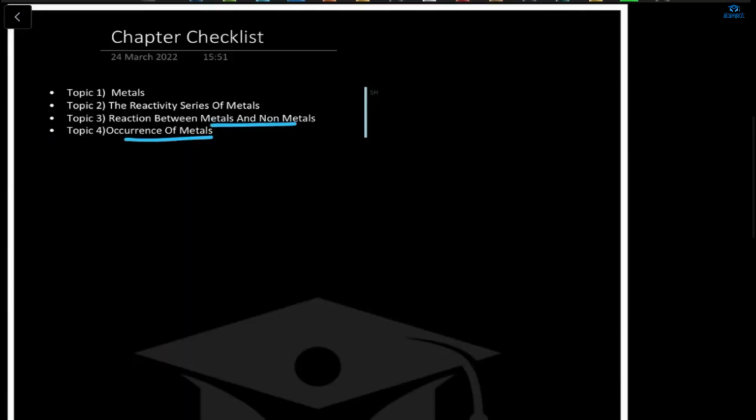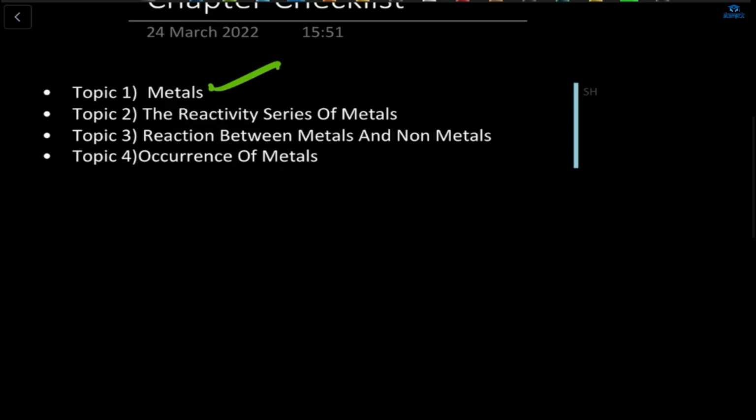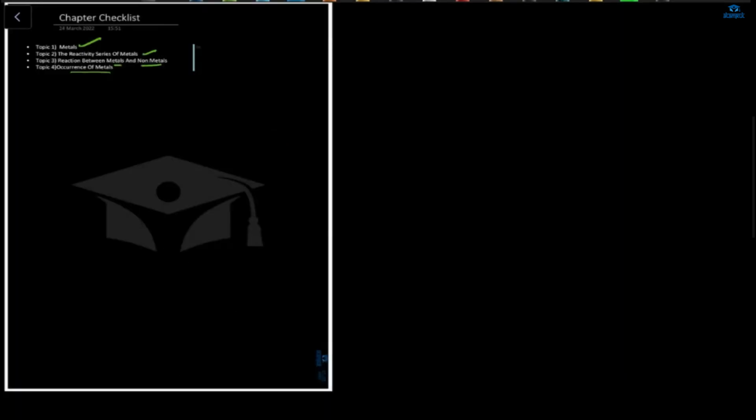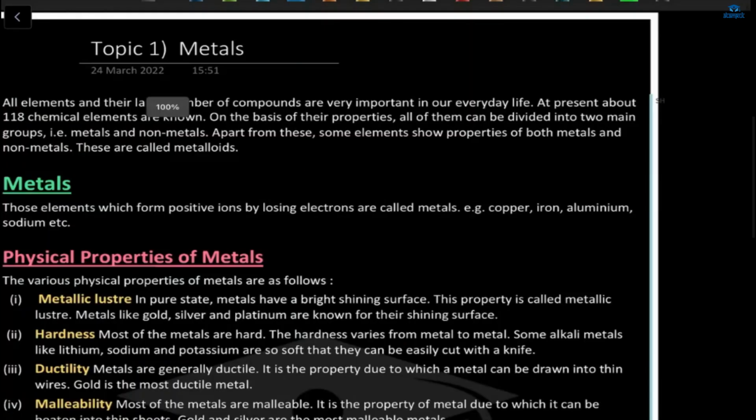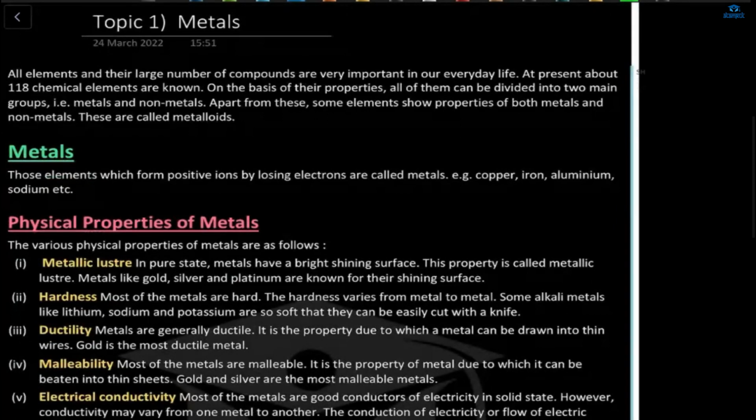So metals and non-metals, and these are the four topics of metals and non-metals. First is your metal. Second is the reactivity series. Third, metals and non-metals, and fourth is the occurrence of metal. Okay, so in the first topic, which is metal, what is metal?